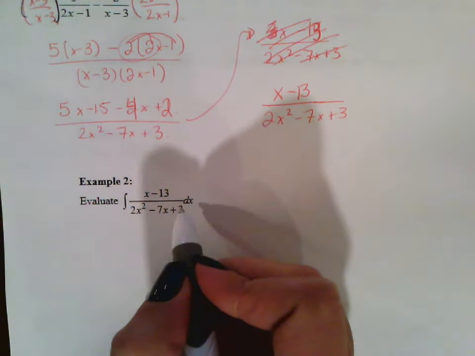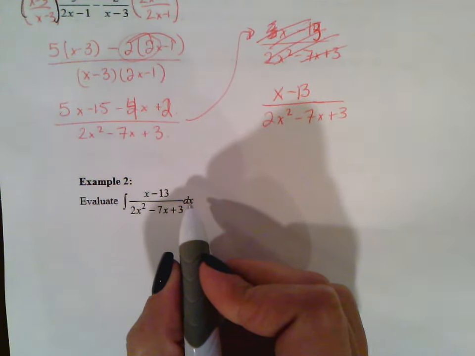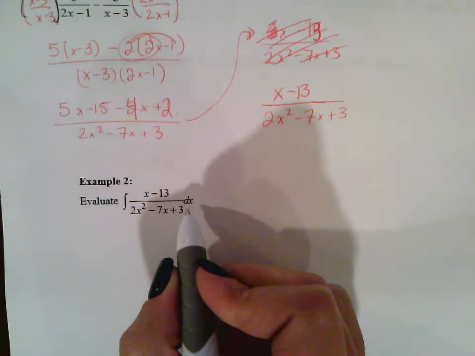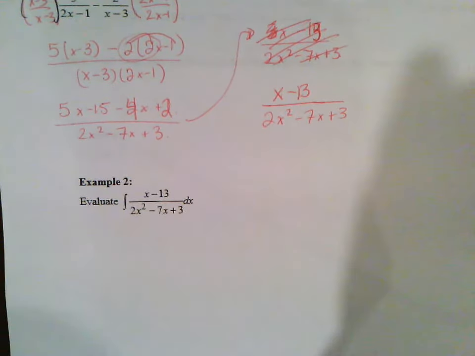So the idea is that we want to break this up into two separate linear fractions so that we can actually integrate it using ln.